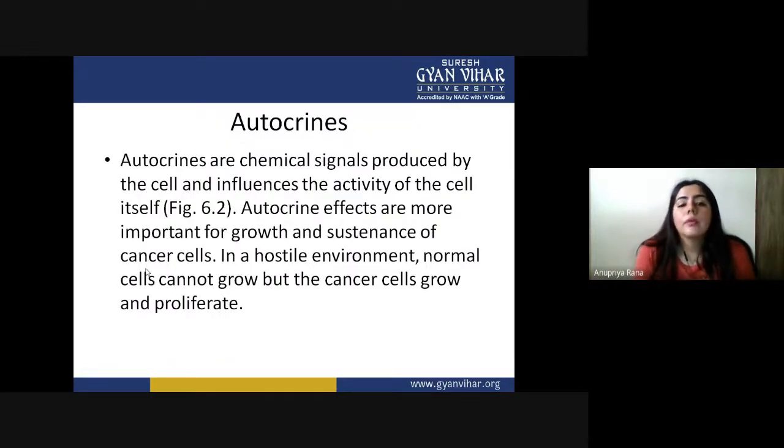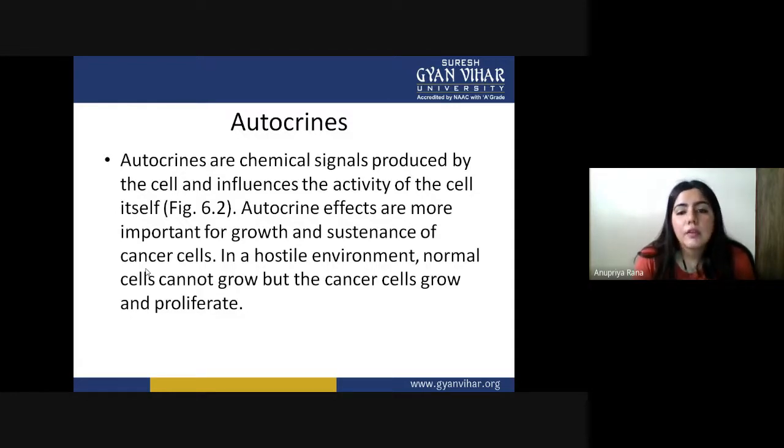So autocrine signals are the chemical signals produced by the cell that influence the activity of the cell itself. They do all the function on their own. They are the chemical signal produced by the cell. If we talk about the same cell, like cell A, it is producing a particular signal and influencing its own activity. If they are doing this kind of thing, it will be called autocrine.